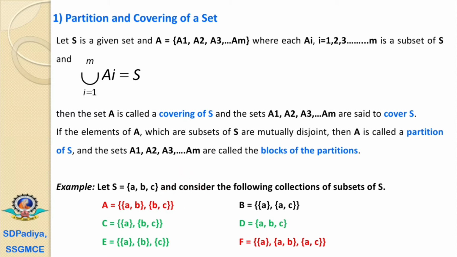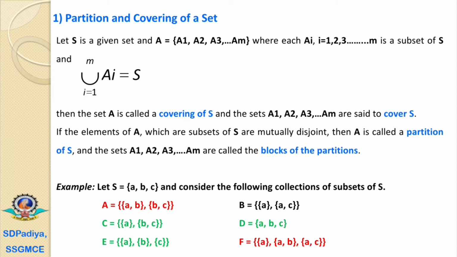Now in the set C, there are two subsets. The first is a subset of element a and the second is a subset of elements b, c. When we perform the union of the subset {a} and the subset {b, c}, it will be the set of three elements a, b, c, and that is equal to S. That's why it is a covering of S.